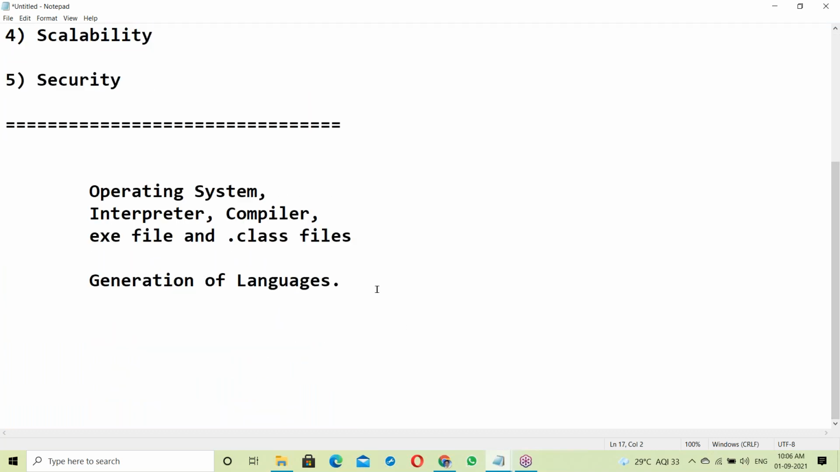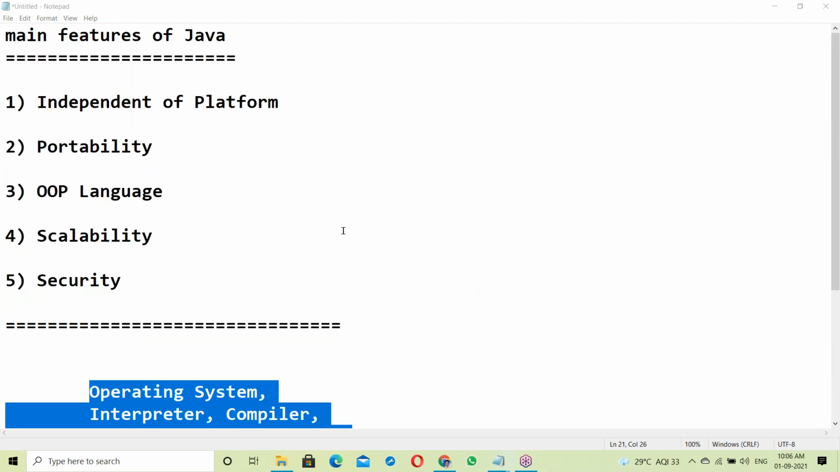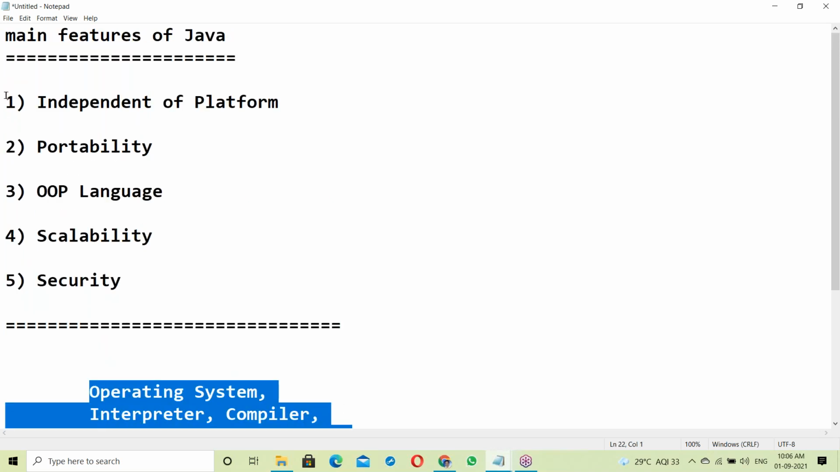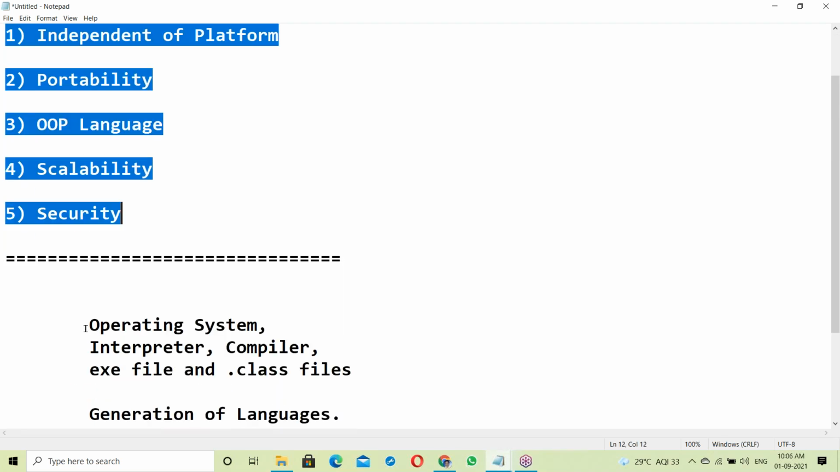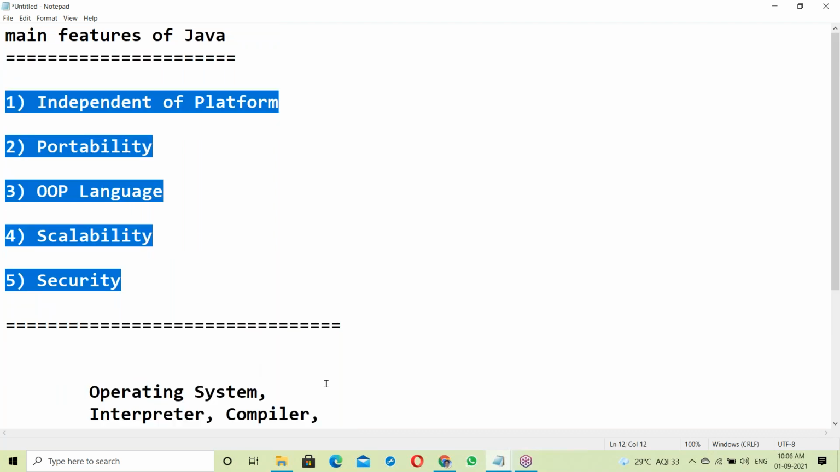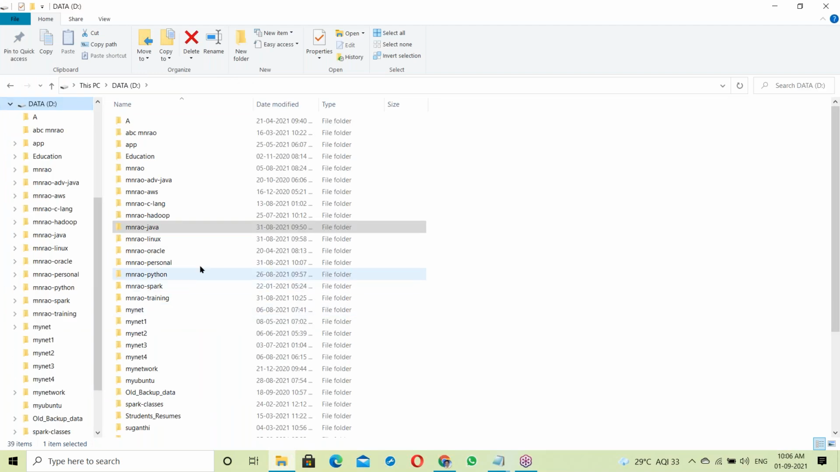So let us start with these basics: what is OS, what is an interpreter, what is an exe file, what is a dot class file, and all this. First of all, let us start with the basics. After finishing all these basics, we'll go to Java features. Let me open the class documents.